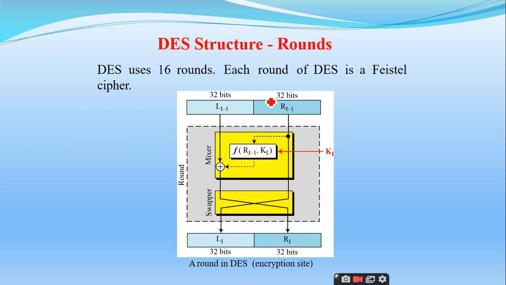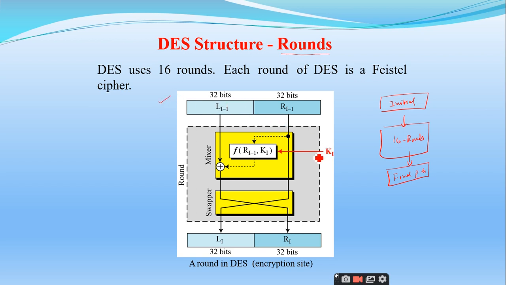So this is the actual structure of each and every round. Generalized structure means initial P box followed by 16 rounds and followed by final P box. This is the generalized DES structure. But coming to the DES structure at each and every round, this is what happens here.